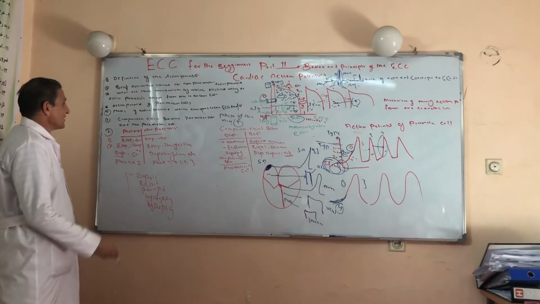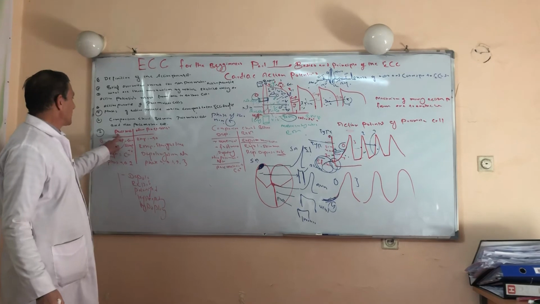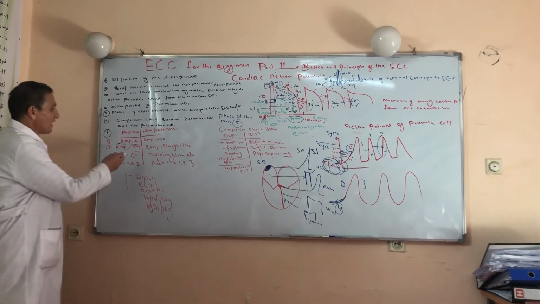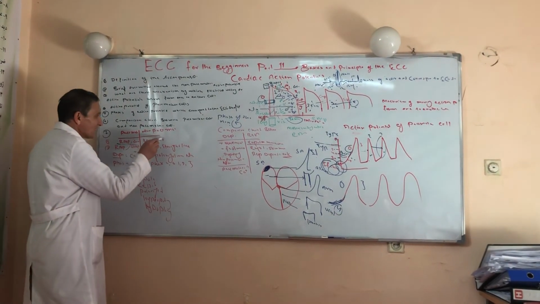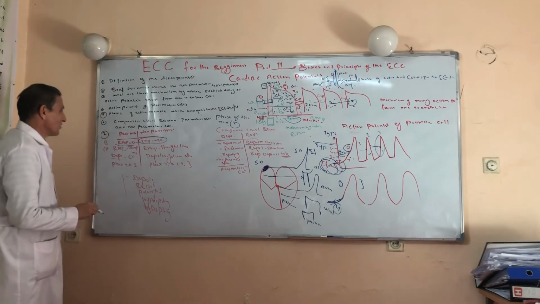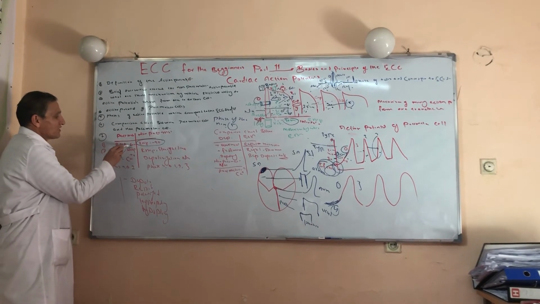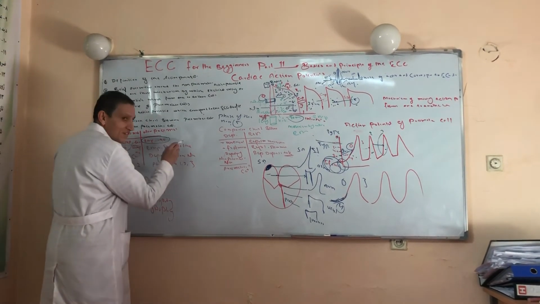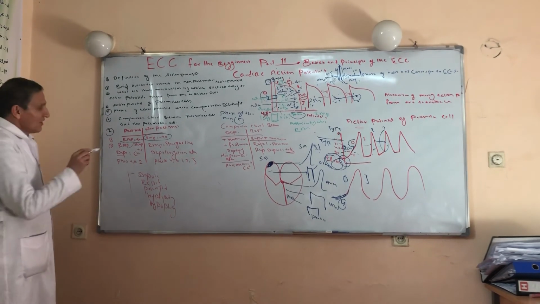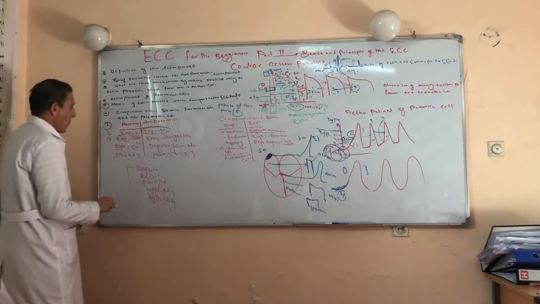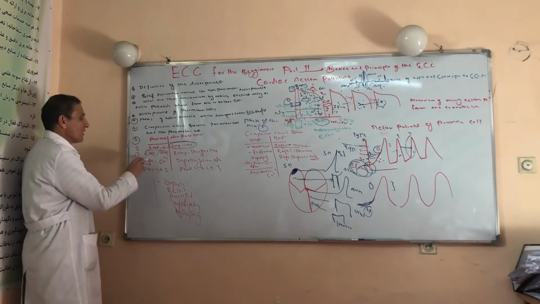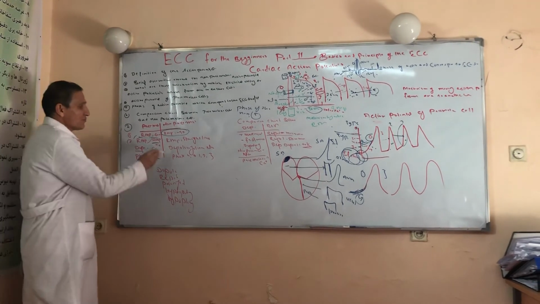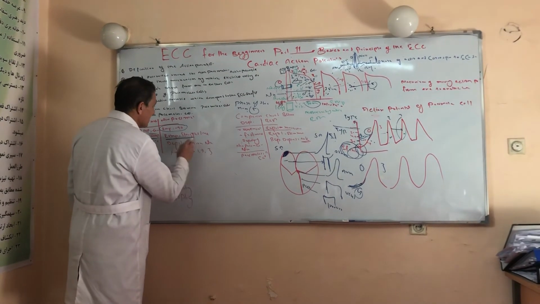Another differentiation between pacemaker and non-pacemaker cells: the resting membrane potential of the pacemaker cell is minus 60 millivolts, while that of the non-pacemaker is minus 90 millivolts. In the genesis of the resting membrane potential of the SA nodal cell, the IF channel has a role. In the resting membrane potential of non-pacemaker cells, the leaky potassium channel has a role. From the standpoint of the diagram, the resting membrane potential of the SA nodal and AV nodal cell produces a slope, while that of the non-pacemaker cell produces a straight line.